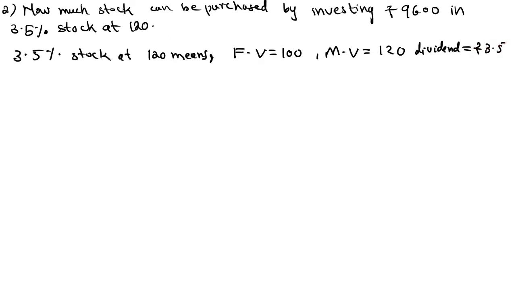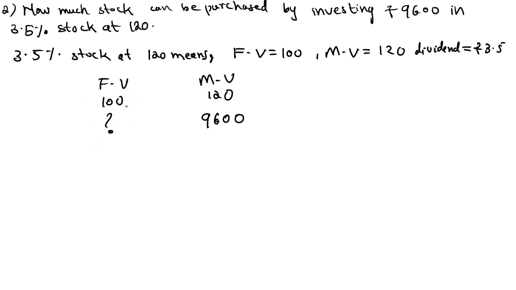Now see, face value 100, market value in the market it's equal to 120 rupees. Now you're going to purchase share. How much amount we have? We have 9,600 rupees. Then how much share can you purchase worth of 100 rupees?